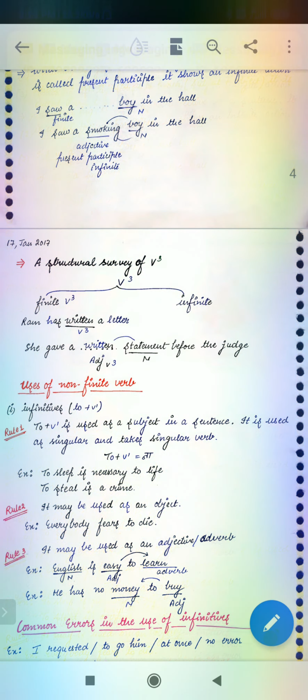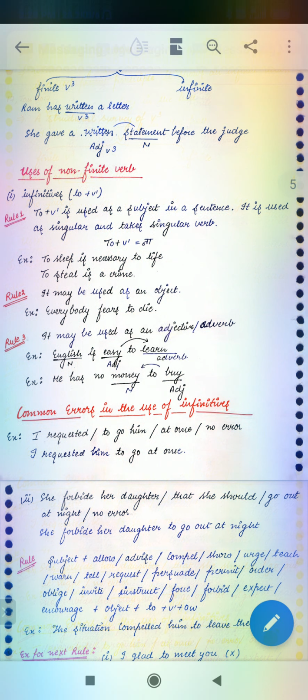Now we come to the non-finite form of verb 3. Structural survey of verb 3. Finite verb and non-finite. I have written a letter. This is finite verb. But what will come in non-finite? She has written a letter. She gave a written statement before the judge. So what is that? Written is in the form of adjective and it will never be changed. So that's the non-finite verb.